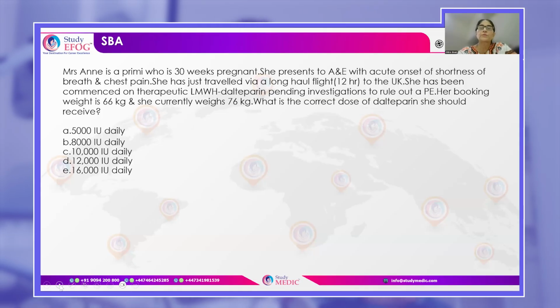Now, other sort of questions would be like, you have this woman who is pregnant, she is traveling, and she presents to A&E with signs and symptoms of pulmonary thromboembolism. Okay. So they want to start low molecular weight heparin for her. They would be giving you her current weight and her booking weight, and you are supposed to calculate what is the dose of low molecular weight heparin she should be receiving.